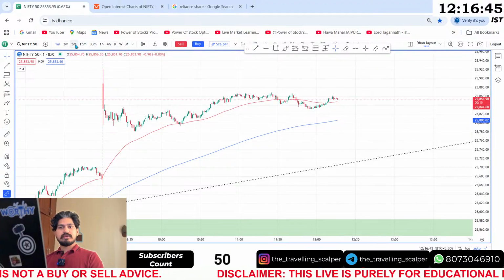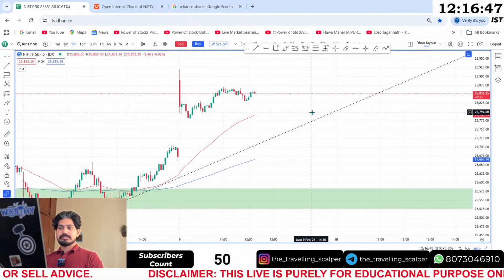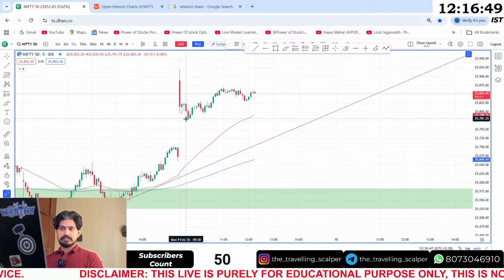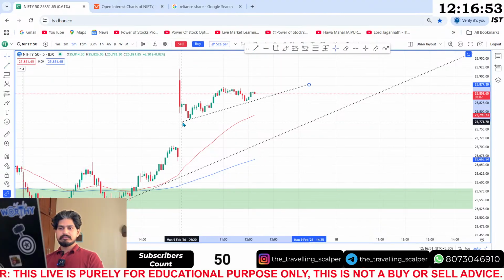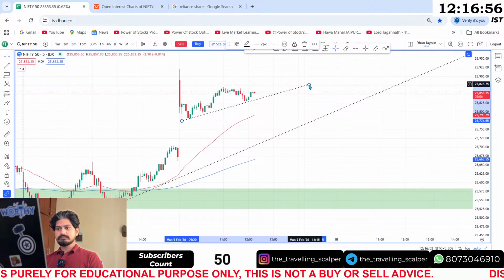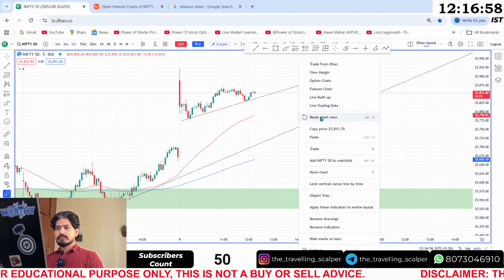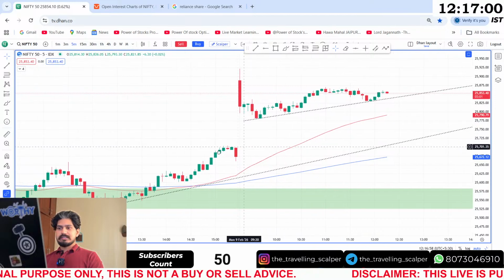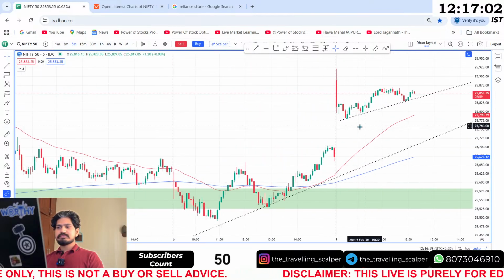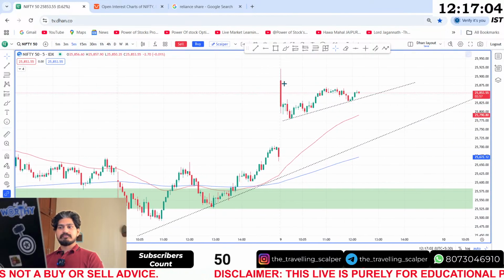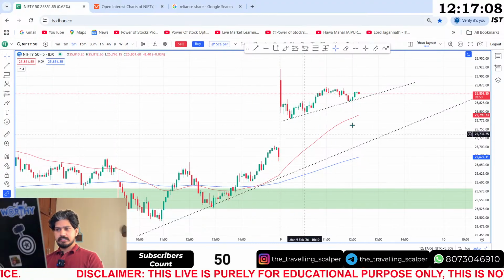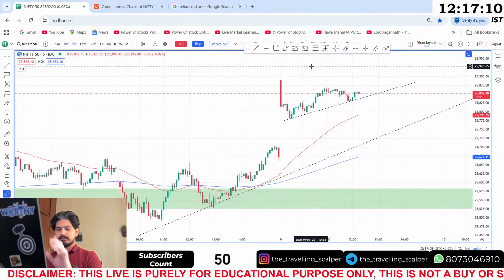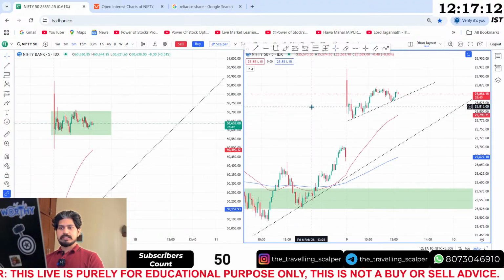I hope the concepts till the 5 minutes time frame are pretty much clear. And I can also see a trend line over here. I have marked the trend line as well. Okay, this is a Nifty 50 chart with a trend line over here. Okay, so I hope this concept is clear. So next we'll come to intraday analysis. We'll go to 1 minute time frame. Then this chart will be very much important for us. I mean today's chart will play a very important role. Okay, I'll explain that as well.